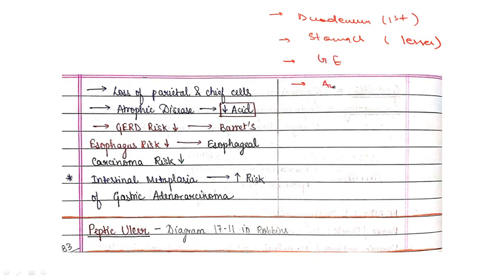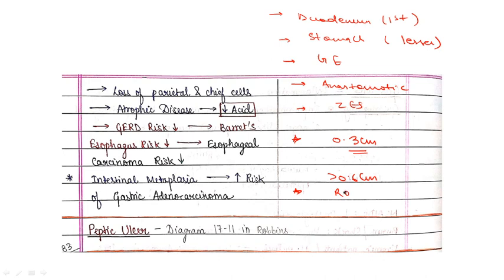Then anastomotic sites are involved. It develops at the anastomotic site in patients who have undergone distal gastric surgery or resection. Then multiple ulcers are also seen in Zollinger-Ellison syndrome. Usually ulcers are single, but in Zollinger-Ellison syndrome you will get multiple ulcers. Now coming to the size, lesions less than 0.3 centimeter in diameter are also seen. They are shallow, and those larger than 0.6 centimeter are deeper ulcers.